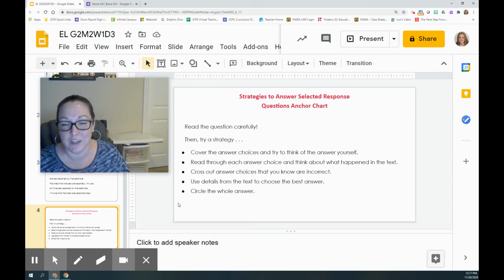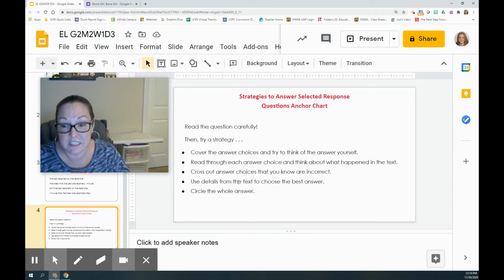Now, usually when you're answering selected response questions, there's one that you know is not right. It's silly. It couldn't possibly be right. So when you come to those, it says cross out answer choices that you know are incorrect. Now, on paper, we do this. On the computer, we can't really cross out on a screen, right? But we can definitely say it's not that one and remind ourselves not to pick that one.